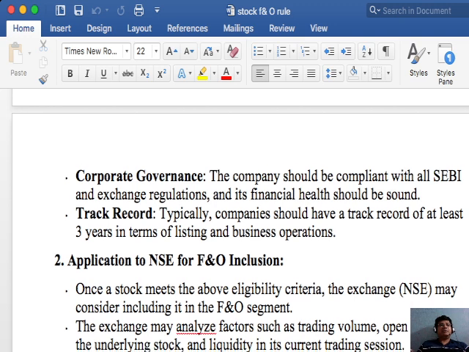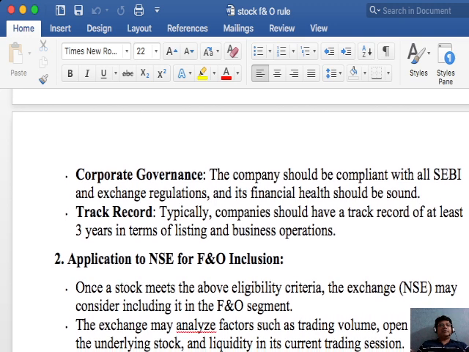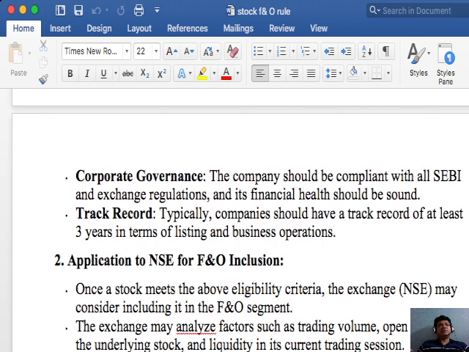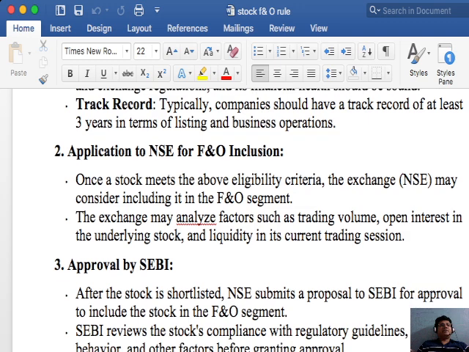Okay, now what is the process of completion of F&O inclusion of this stock? The first step is application to NSE for F&O inclusion. Once a stock meets the above eligibility criteria, the exchange may consider including it in the F&O segment. The exchange may analyze factors such as the trading volume, open interest in the underlying stock, and liquidity in its current trading sessions.